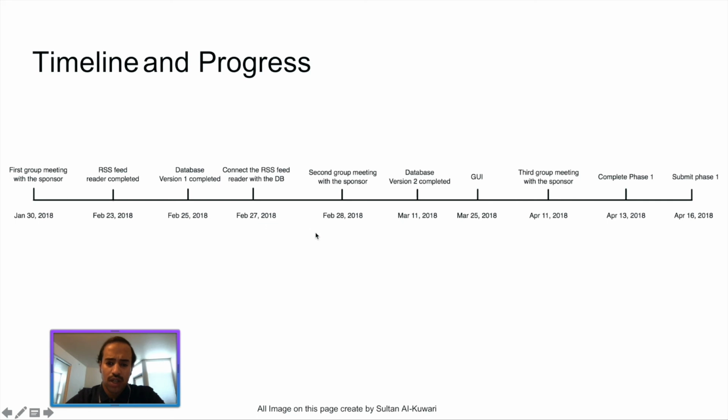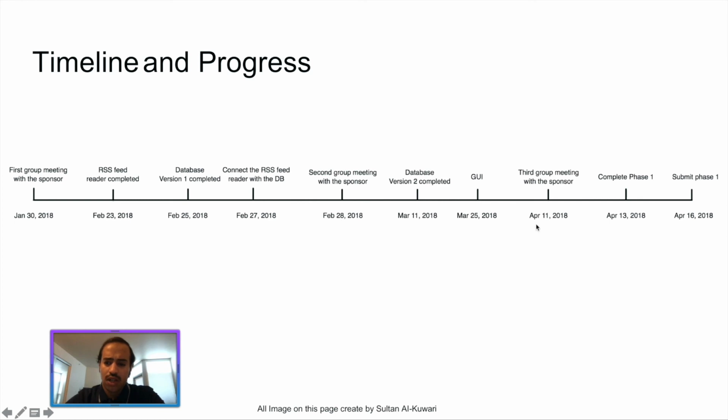On February 28th, we met with our sponsor and we showed him our progress. Our sponsor was surprised because we completed more than 70% of the requirements in 1 month. But unfortunately, he changed some of the requirements. So we had to spend our time during spring break fixing our code. On March 11, we completed the database version 2. And on March 25th, we completed the user interface so we could present our project to our sponsor.